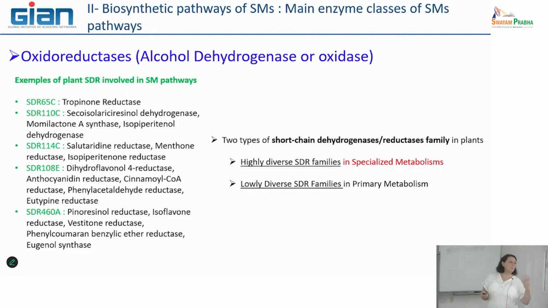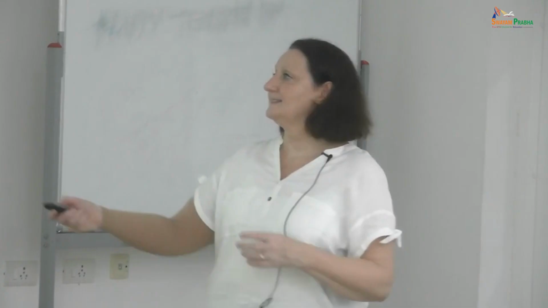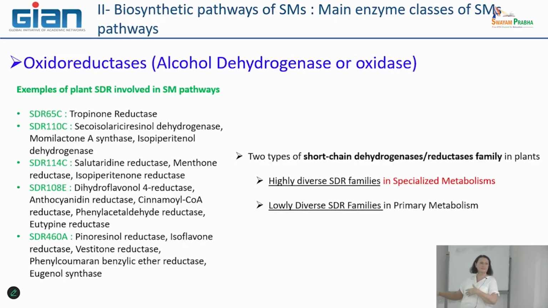Here are some examples, because sometimes you can read papers and see that these oxidoreductases are named by code, for example SDR 65C. And now we know that this corresponds to tropinone reductase. Whatever, I don't want to make a detailed explanation of that. You can have some examples here, but you see the numbers are bigger.